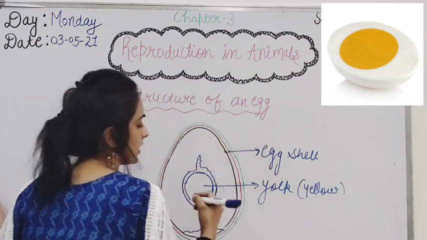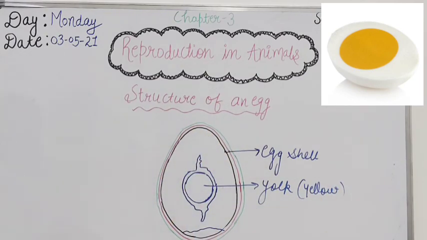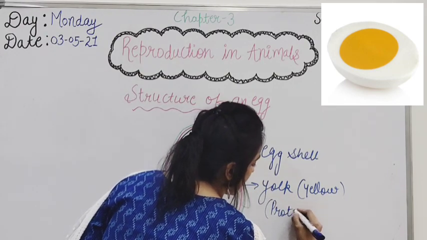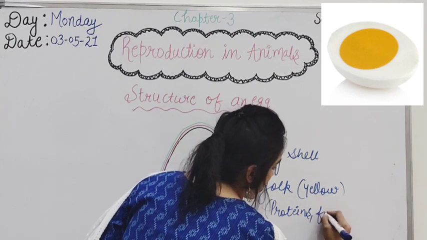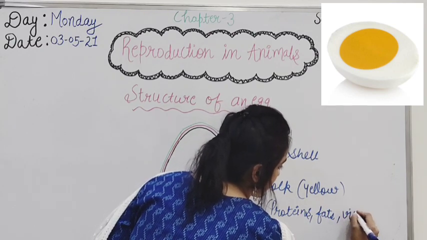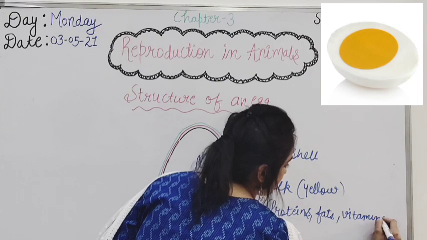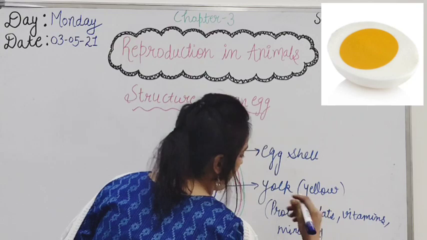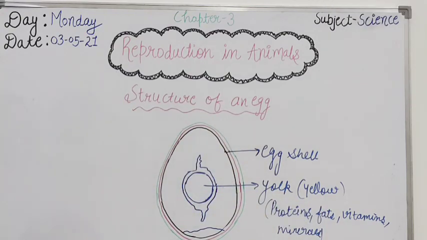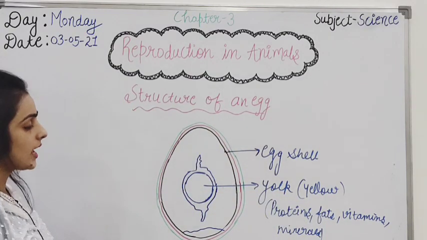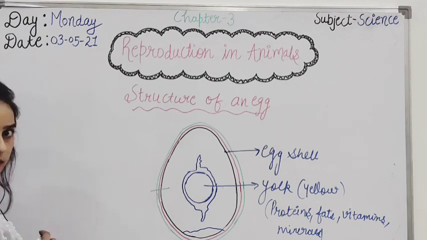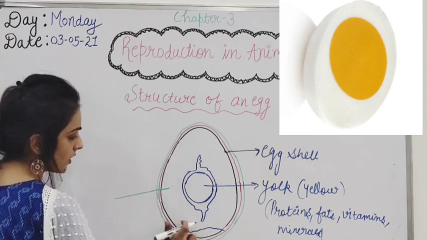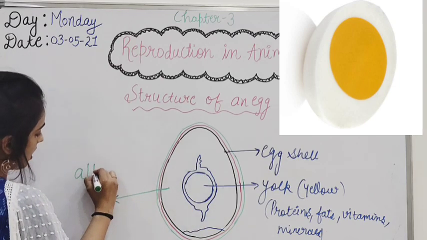It is yellow in color and it is rich in proteins, fats, vitamins and minerals. And this portion of the egg is called albumin.